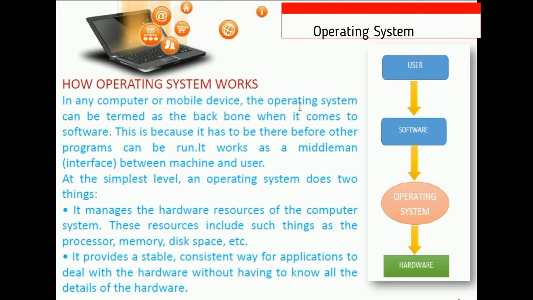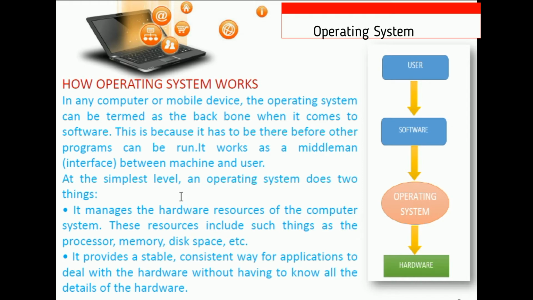So here we will go through the particular study material. In any computer or mobile device, the operating system can be termed as the backbone. It is the software that has to be there for other programs to be run. It works as a middleman, we can say middleware, or an interface between machine and user. As I taught you, this works as a middleware or interface between hardware and user. Between them, software is also there.